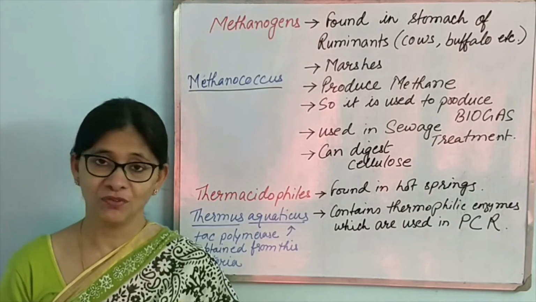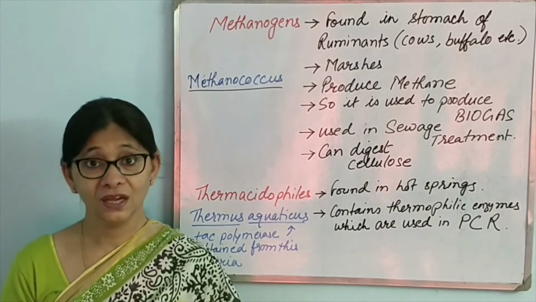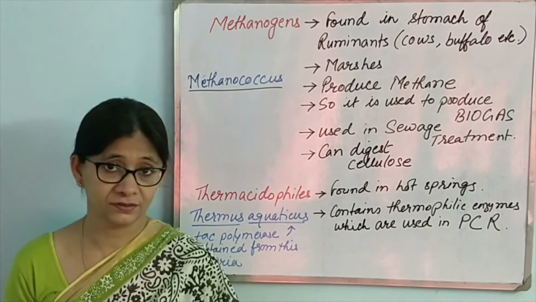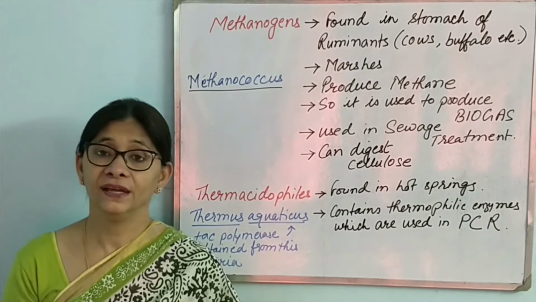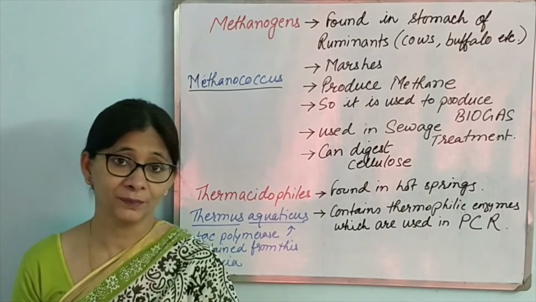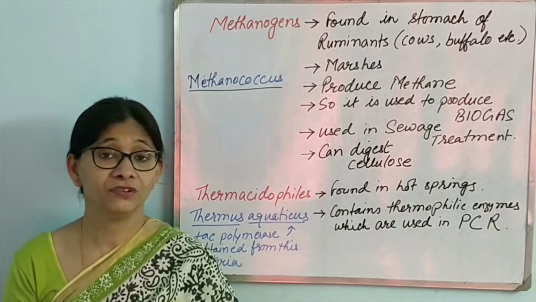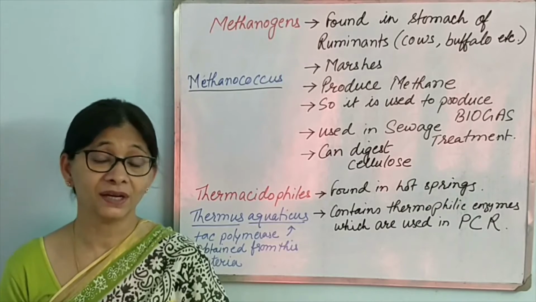Methanogens are a type of Archaebacteria, and they can produce methane from organic compounds. They are found in the stomach, in the rumen of ruminants like cow, buffalo, goat, etc. These animals have 4 compartments in their stomach. The herbivores which live on plants all have 4 compartments in their stomach, and the first one is